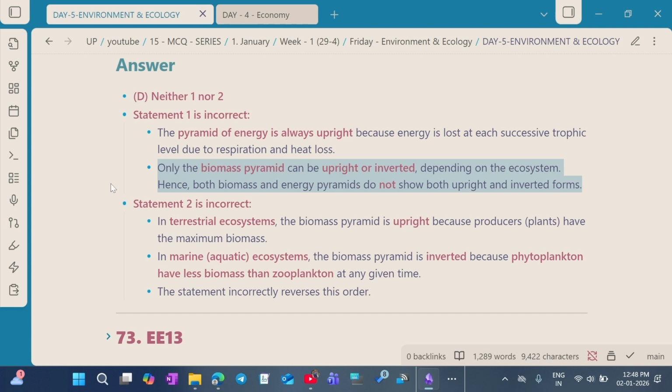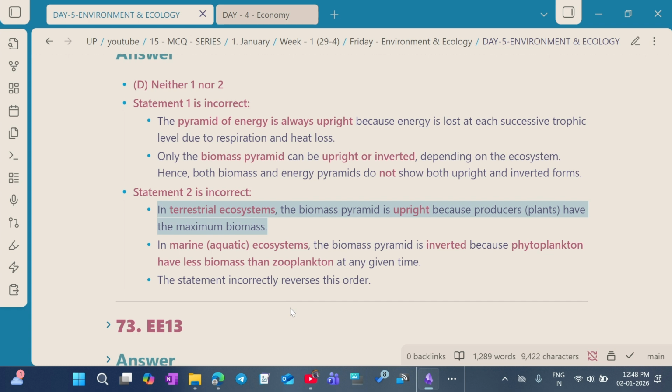Statement 2 is incorrect because in the terrestrial ecosystem, the biomass pyramid is upright because the producers, that is plants, have the maximum biomass. In the marine ecosystem, the biomass pyramid is inverted because the phytoplankton has less biomass than the zooplankton at any given time, so the statement reverses this order.